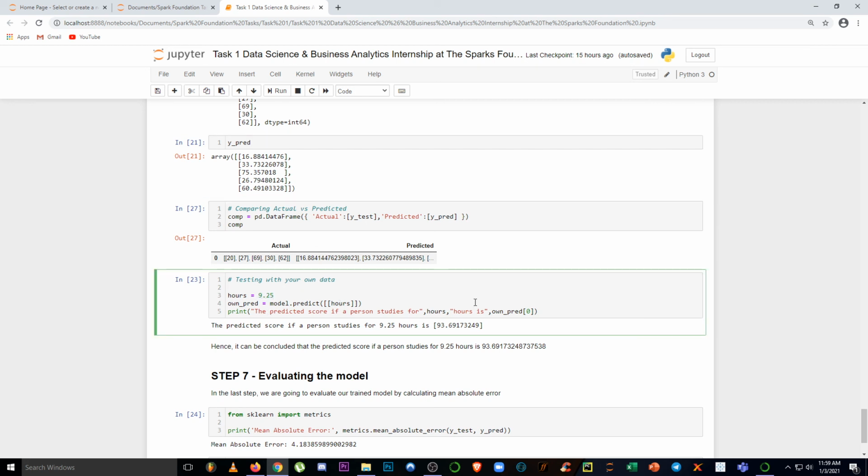Now if we want to predict with our own data, let's say a student studies for 9.25 hours. For that we want our prediction, so we will use our model to predict the score. You can see that the predicted score if a person studies for 9.25 hours is going to be 93.